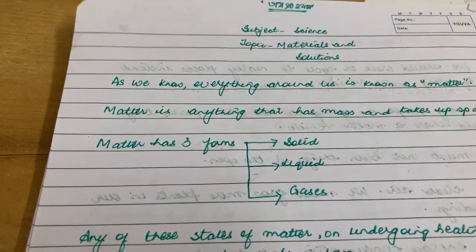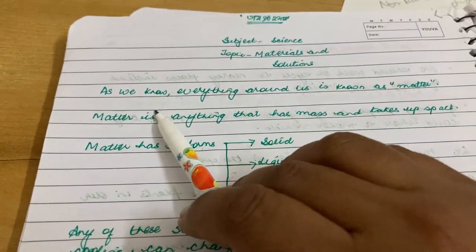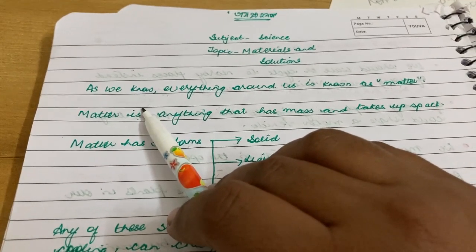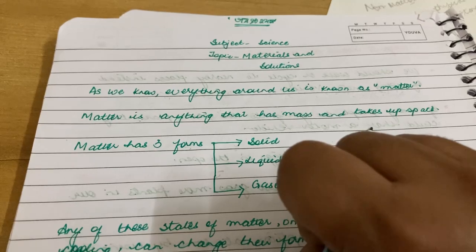The same thing I have written: as we know, everything around us is known as matter. Matter is anything that has mass and takes up space.